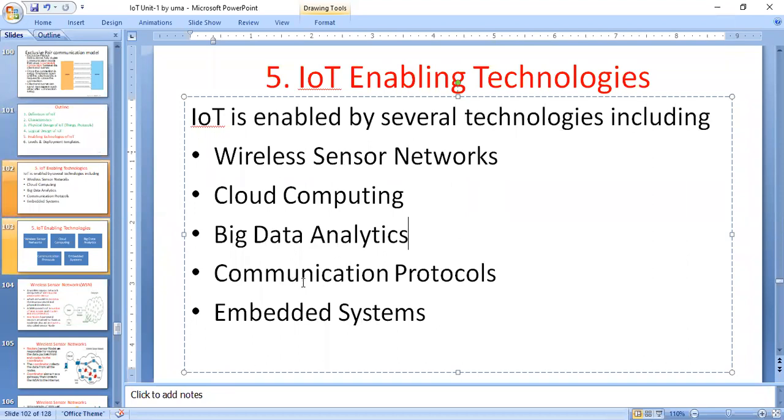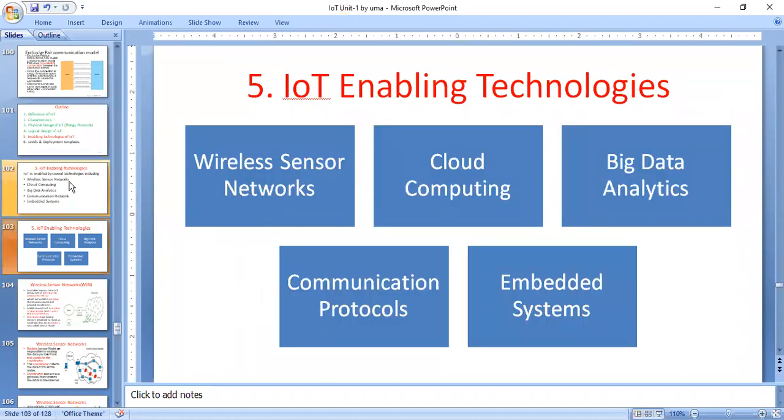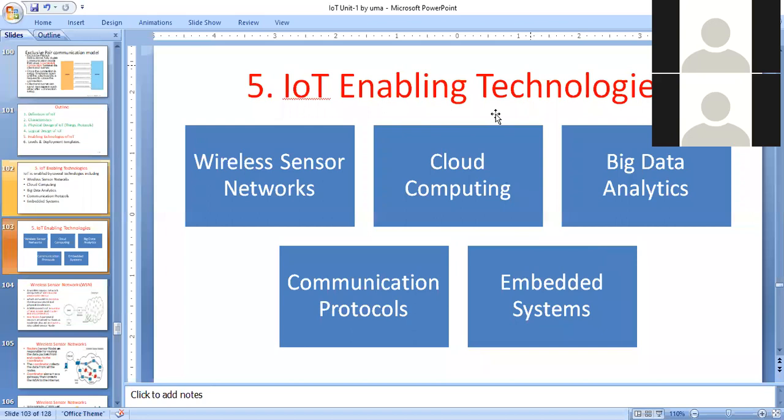Not only this technology, but also communication protocols. Already you discussed in the physical design of IoT system that we have communication protocols. These are all enabling technologies: wireless sensor network, cloud computing, big data, and finally embedded system. I think you have some idea about the enabling technologies.